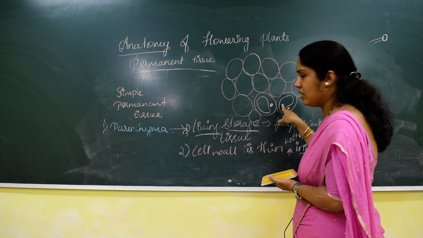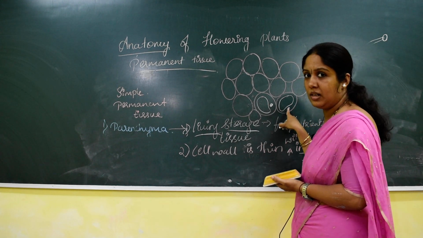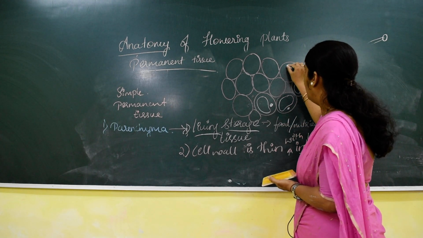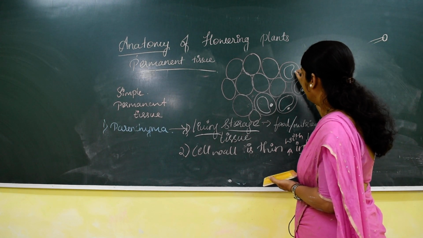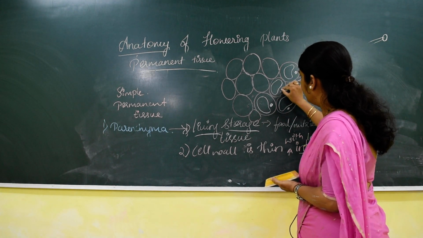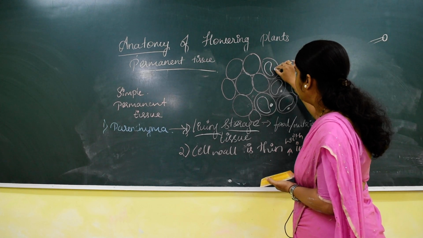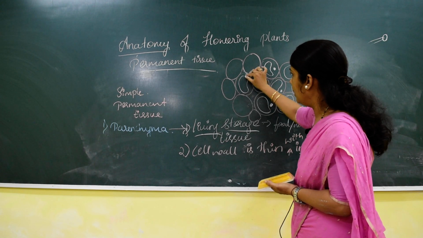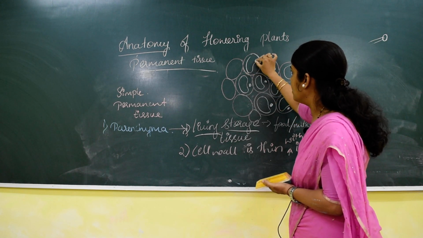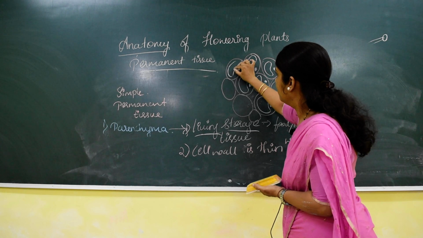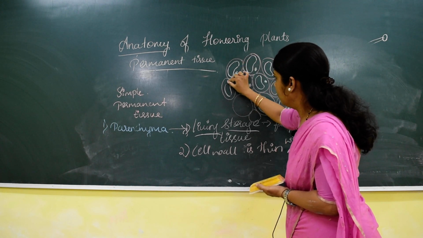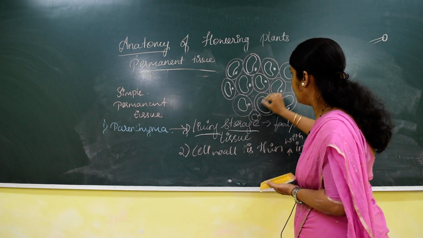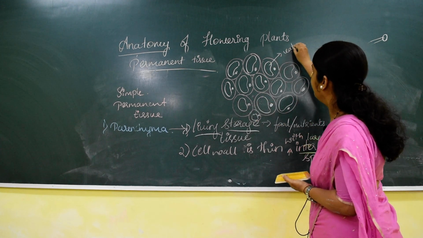Whatever I have drawn here is the vacuole, and the dot is the nucleus, because the plant cell contains a large vacuole. Large vacuole with a nucleus as well as dense cytoplasm. So this is the vacuole.